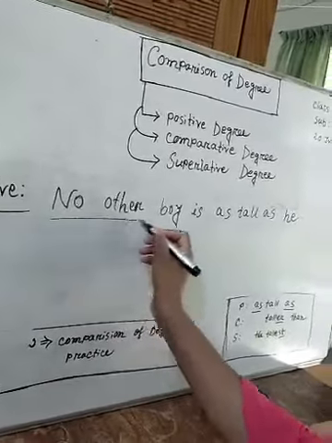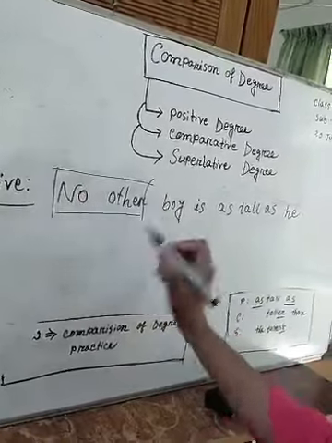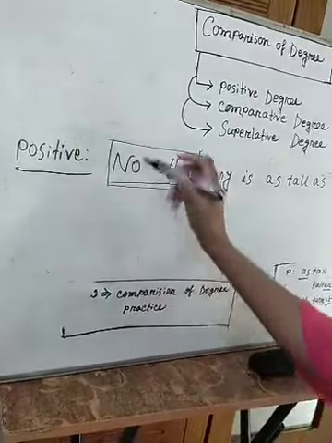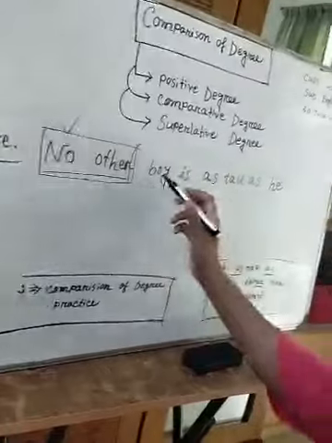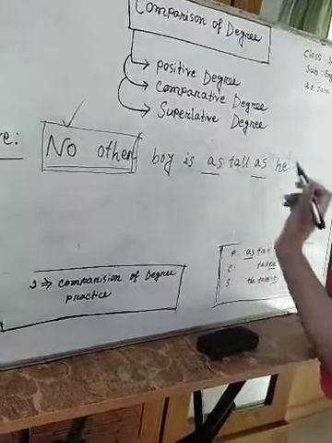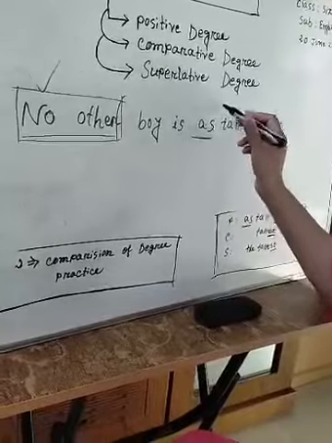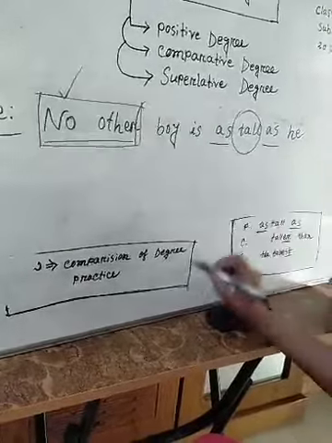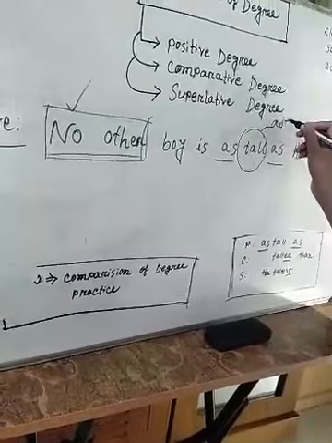So here the sentence is in positive degree, starting with "no other." Another symptom of positive degree is the use of "as," and the main focus item is "tall." Tall is the adjective here.